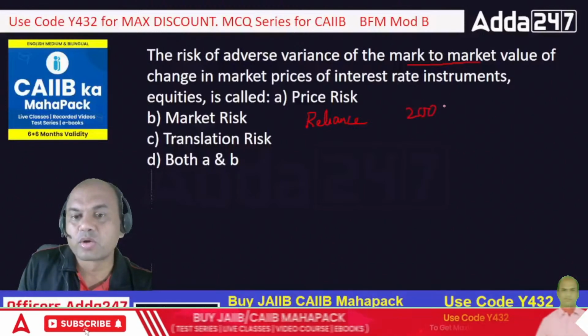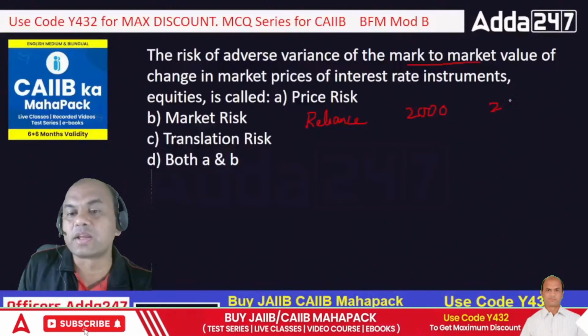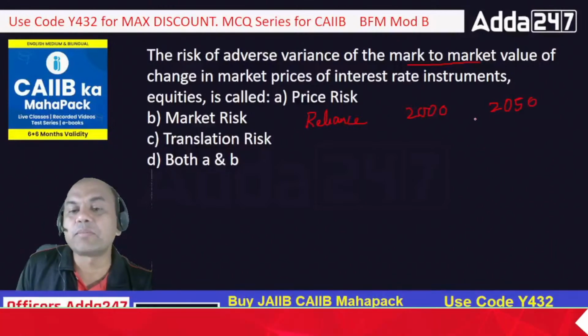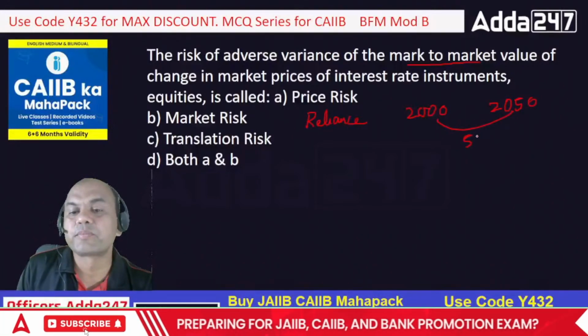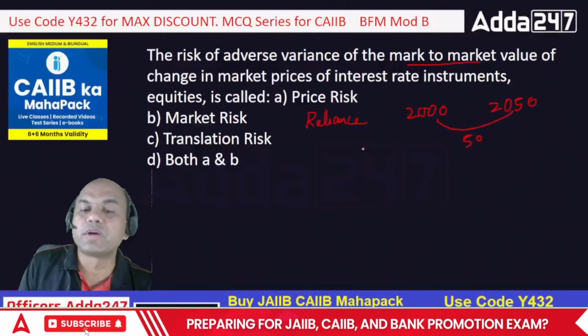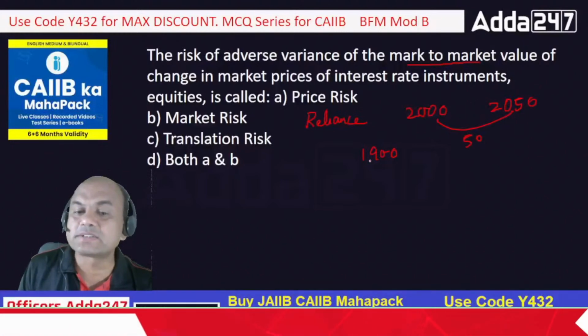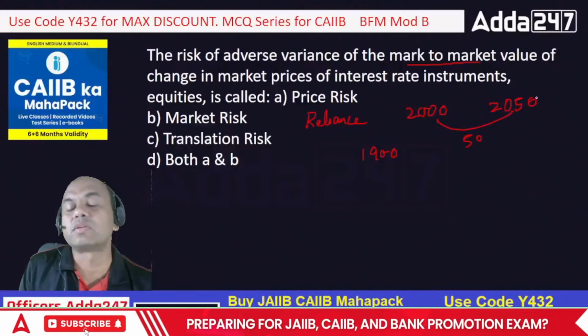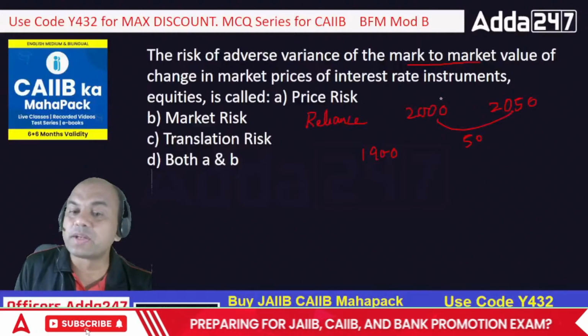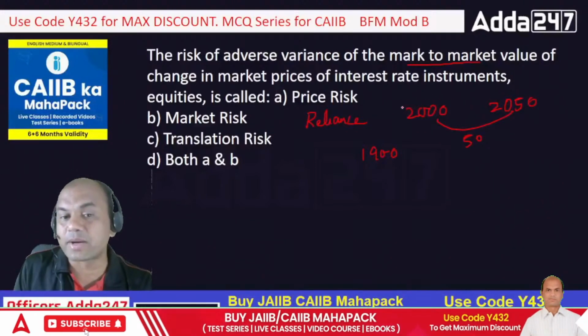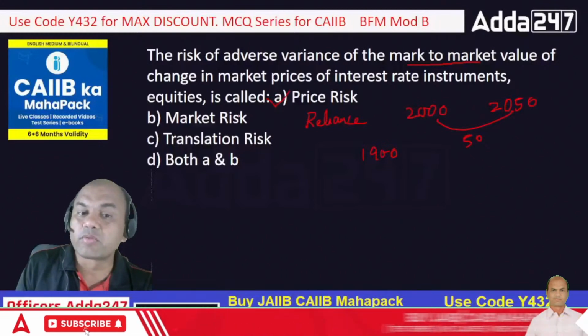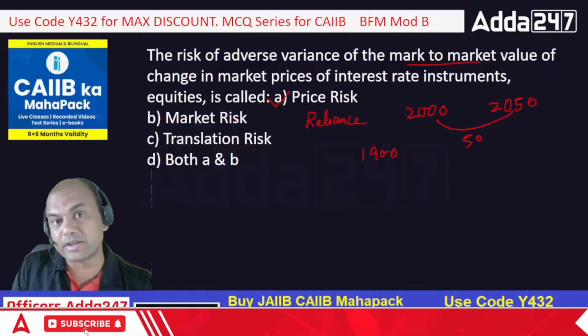Imagine tomorrow it is 2050. So mark to market I am having a profit of 50. Day after tomorrow it becomes 1900. So mark to market I am having a loss of 2050 minus 1900. I go on and on over here. Okay, so this is definitely a price risk because we are dealing with the price. So A is the answer. What about B? Market risk. Yes, that is also a risk.